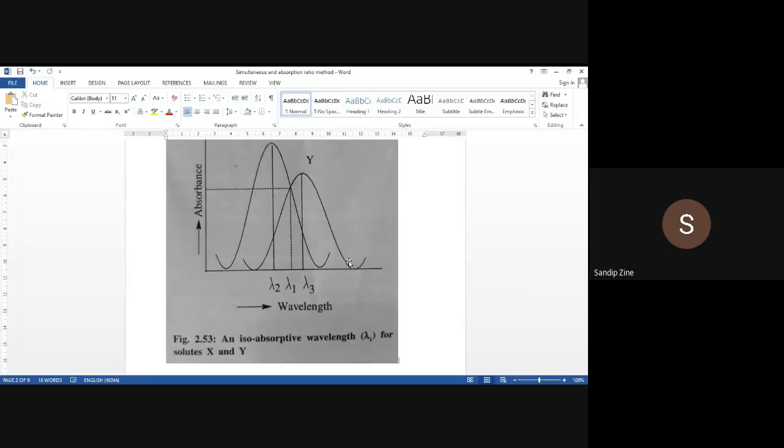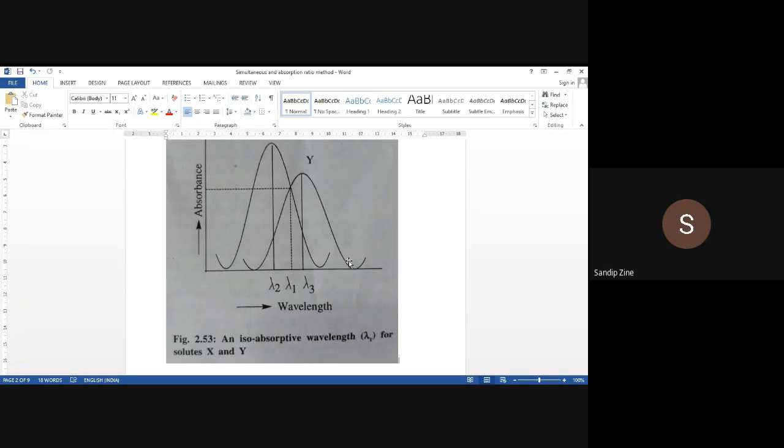Can anybody answer? What is the difference between Beer's law and Lambert's law? Yes, very well. Lambert's law is related to path length, and Beer's law is related to concentration. So this is the correct answer.